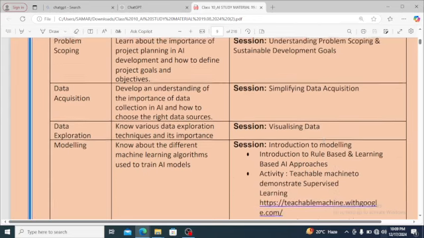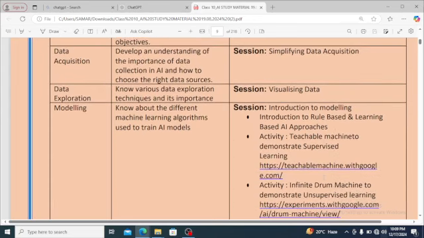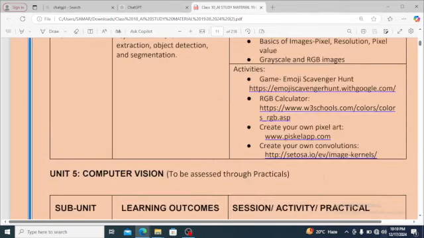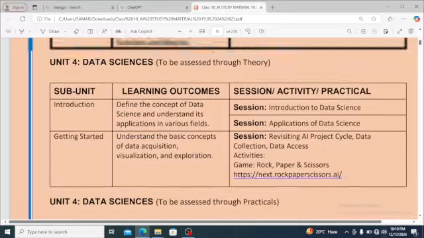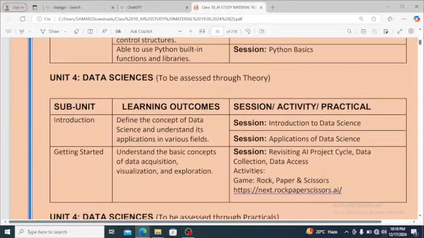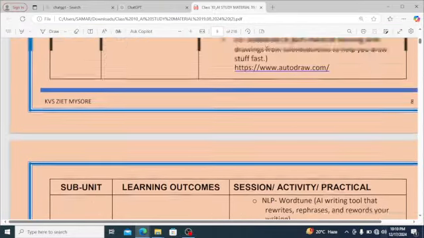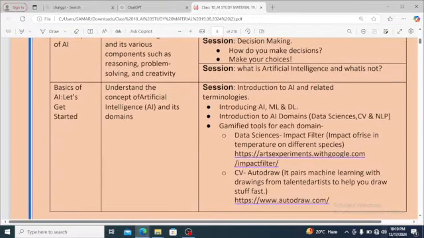Now the next phase is modeling. Know about the different machine learning algorithms used to train an AI model. We will study about different machine learning algorithms. There are some algorithms based on which our AI is trained. So it is data science. Let me go up, so I can explain it to you.